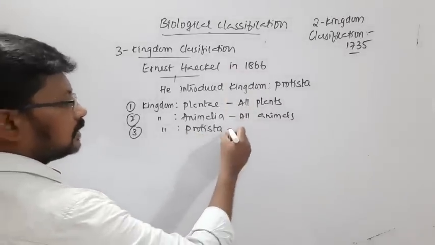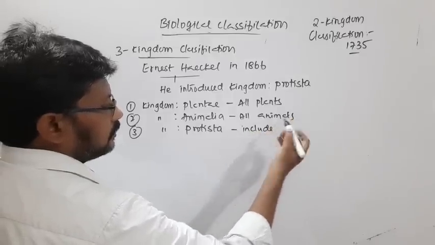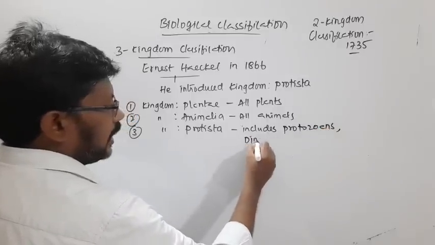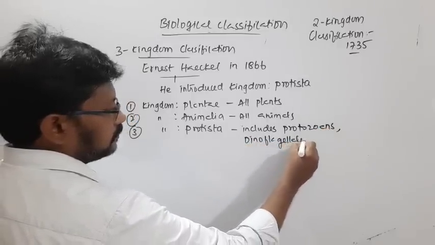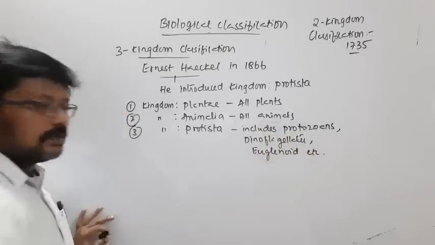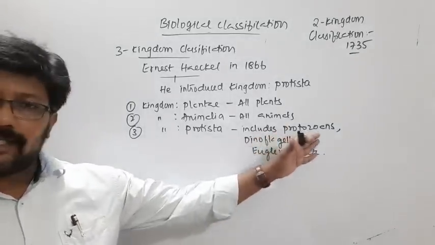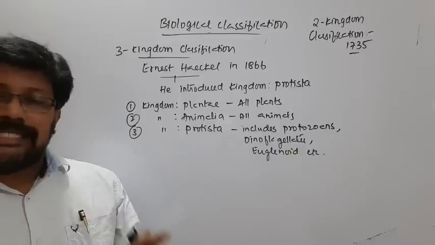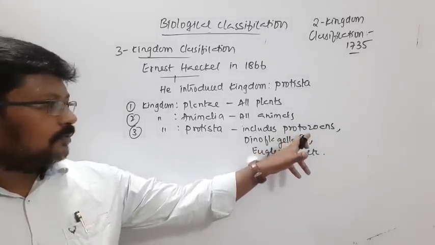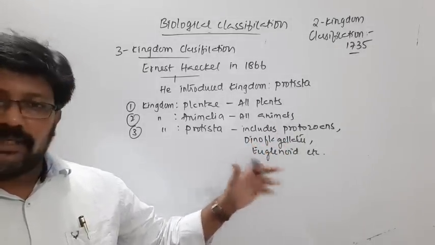Coming to Protista, it includes protozoans, dinoflagellates, euglenoids, etc. Don't worry if you don't understand what these dinoflagellates and euglenoids are, or what protozoans actually are. We will study in detail all those examples of protozoans, then see what dinoflagellates are with some examples, and we'll see euglenoids also.